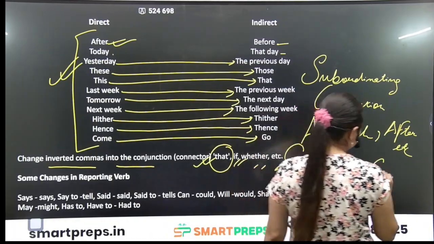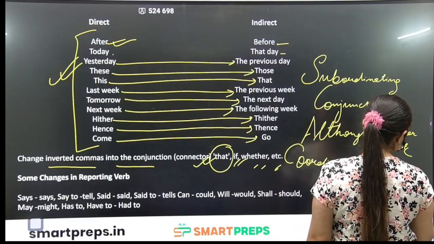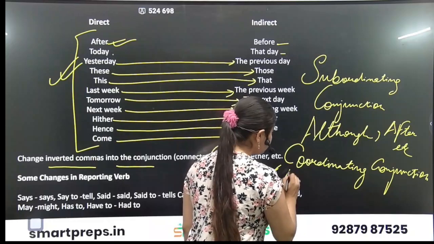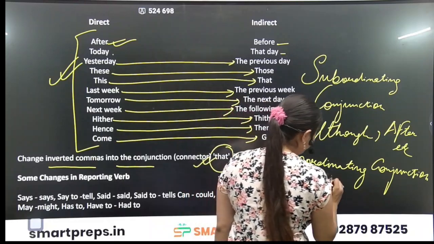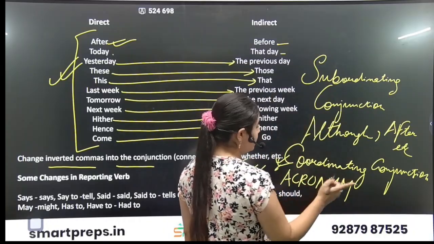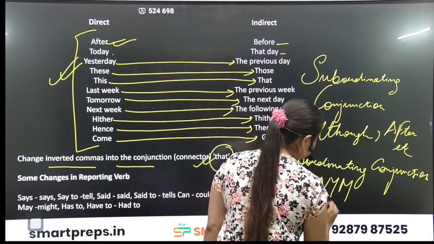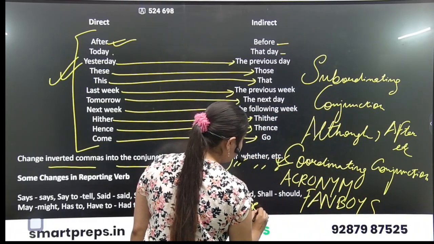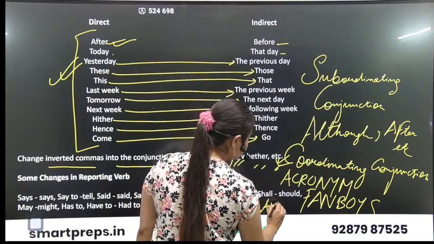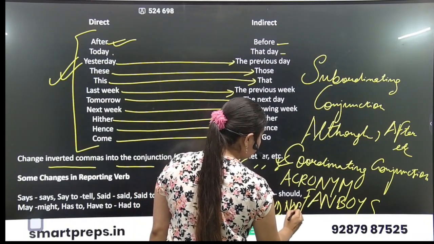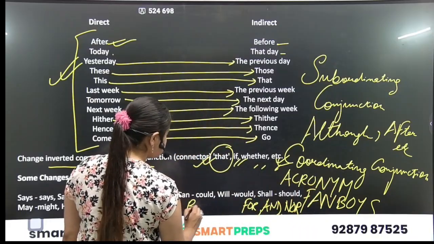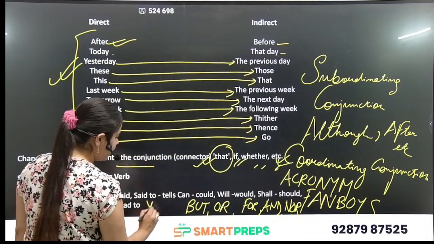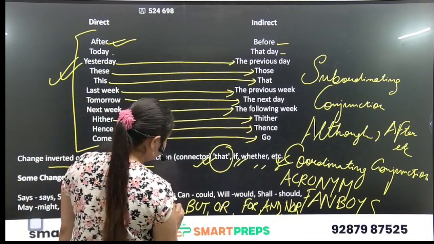There are also coordinating conjunctions. Regarding coordinating conjunctions, there is a very important acronym, that is FANBOYS, where F is for, A is and, N is nor, B is but, O is or, Y is yet, and S is so.